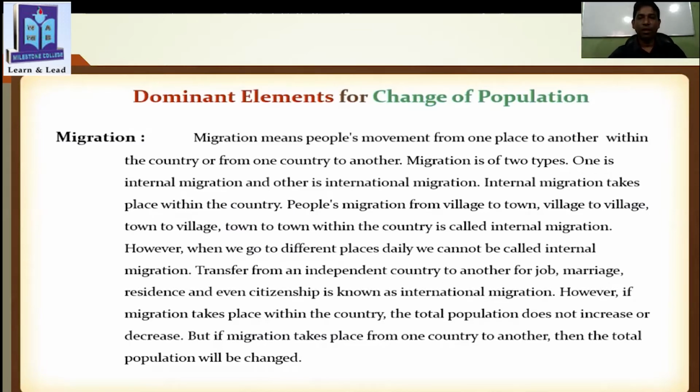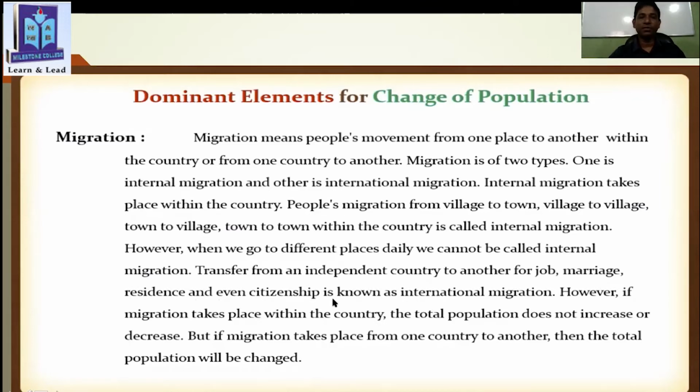Okay. So here you can see internal migration takes place within the country. People migrate from village to town, village to village, town to village, town to town within the country, and this is called internal migration. So you have the definition. However, when we go to a different place daily, it cannot be called internal migration. Transfer from one independent country to another for job, marriage, residence, and even citizenship is known as international migration. So this part is also very important.